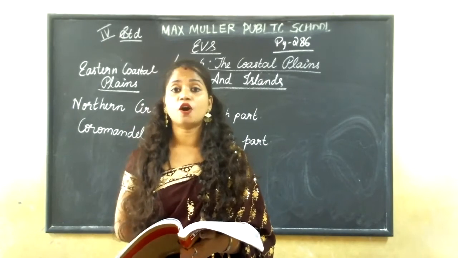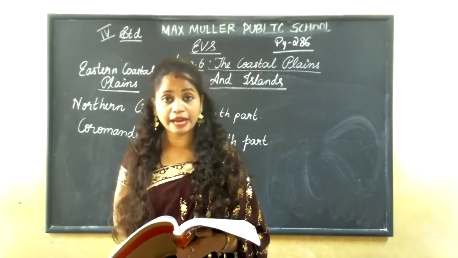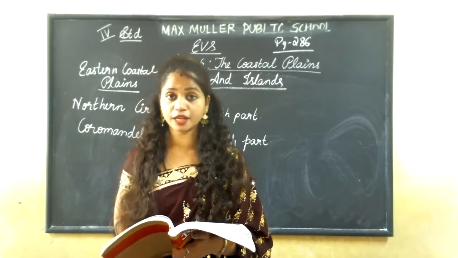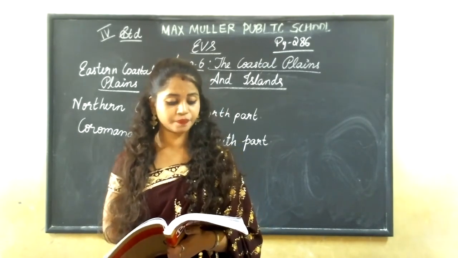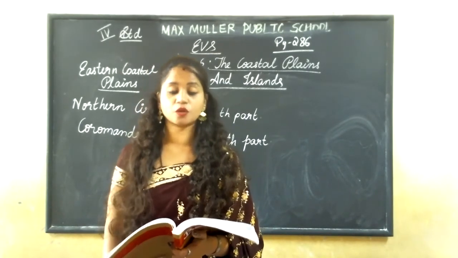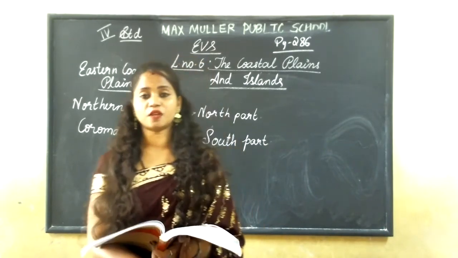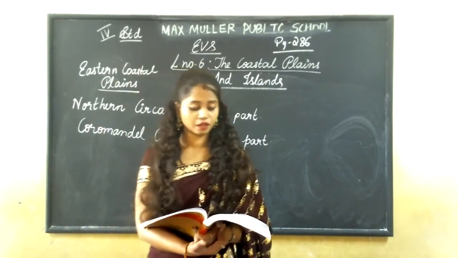The capital city of Gujarat is Gandhinagar. The important religious places are Dwarka, Somnath, Pavagadh, etc. Which are those?